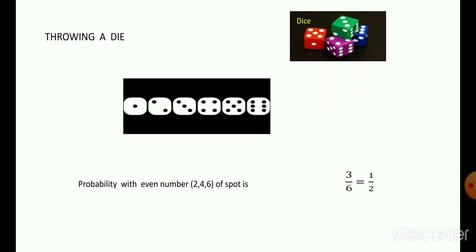Now, consider the event of getting an even number on the upside. There are 2, 4 and 6 as the even numbers, which are 3 in number, and the die has 6 faces. Therefore, the probability of getting an even number on the upside is 3 by 6, which is equal to 1 by 2.